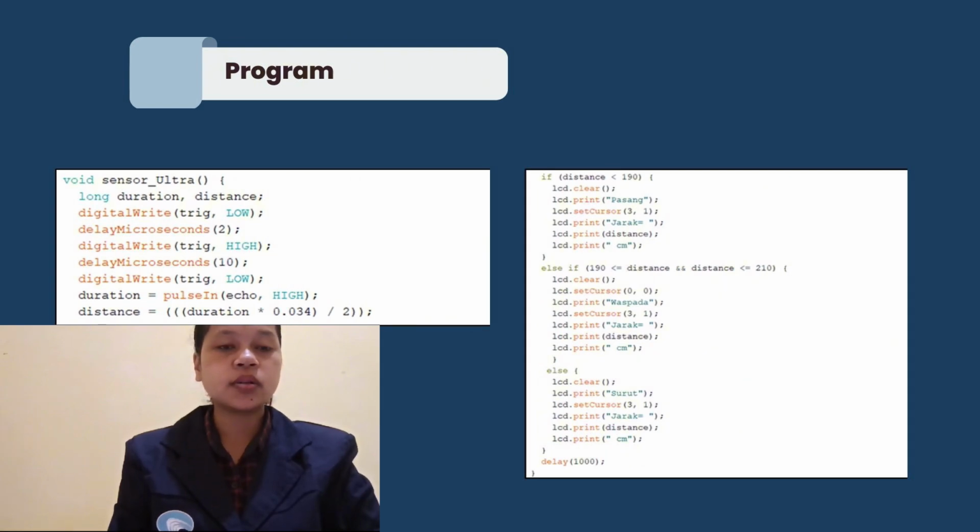Delay microseconds waits for 2 microseconds of stabilization. Digital write trig high sets the trig pin to high to transmit the ultrasonic pulse. Delay microseconds 10 waits for 10 microseconds.